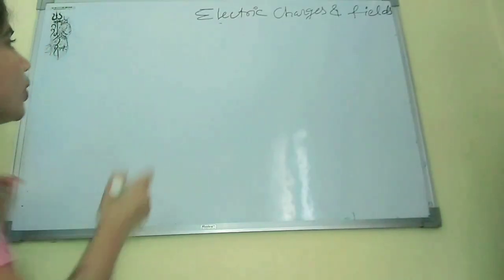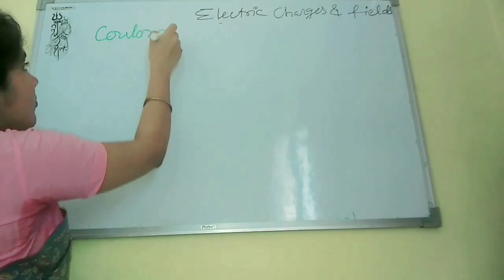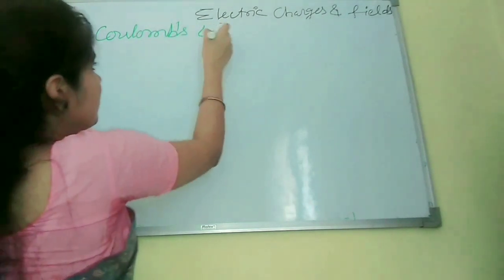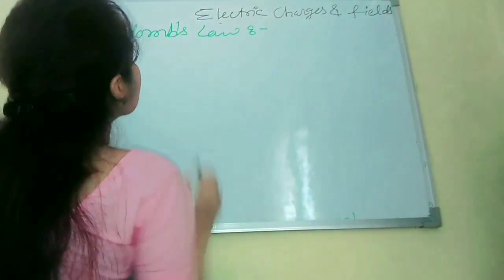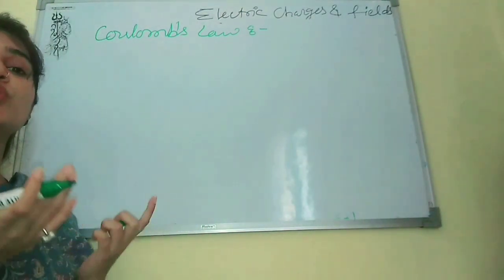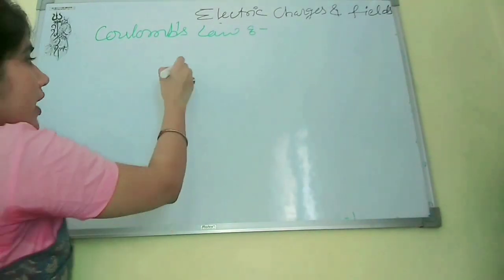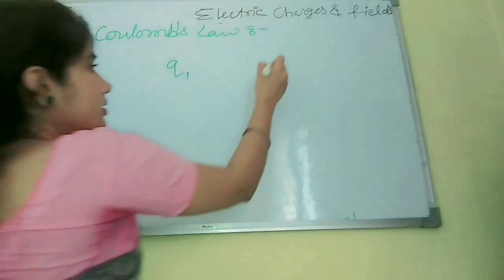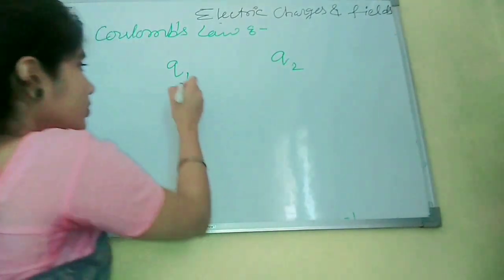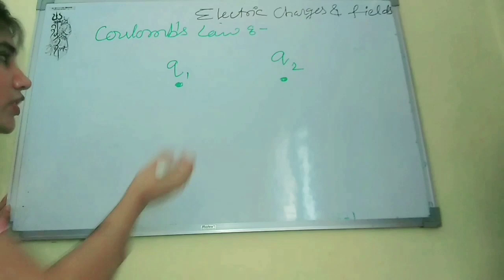Now we will see Coulomb's law. Coulomb's law is useful to measure the force between two point charges. Suppose in vacuum we have one charge Q1 and another charge Q2, placed with some distance between them.